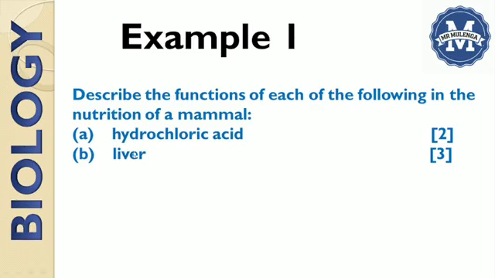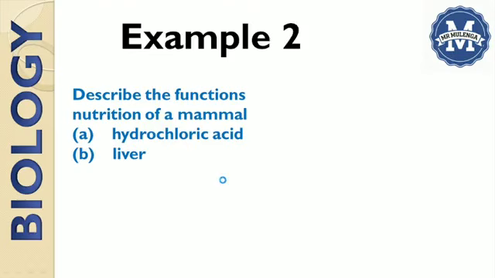So make sure that those functions of the liver that you are going to get should be just related to nutrition in mammals. Don't give a function which is out of context, because this question is focusing on nutrition of a mammal. So as you are writing the functions of the liver, pick those functions that are related to nutrition, and you are going to be given these marks. Very important. Let us now proceed.